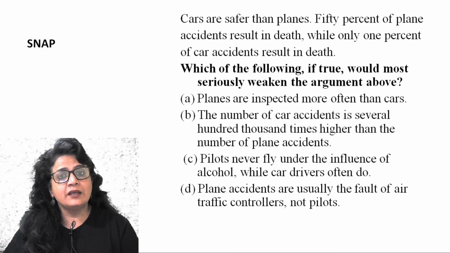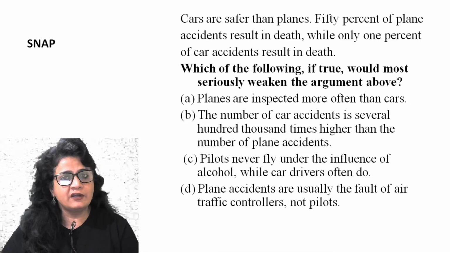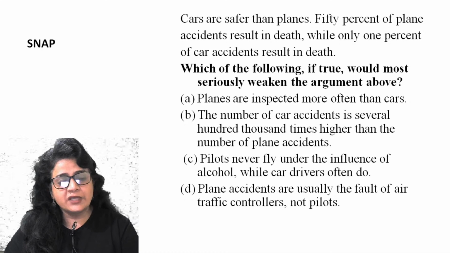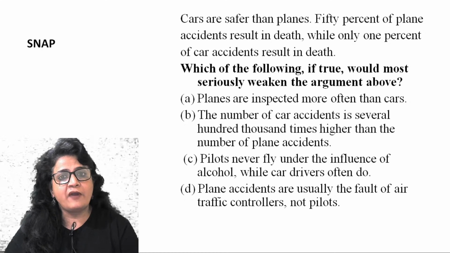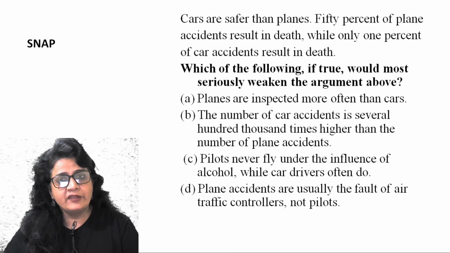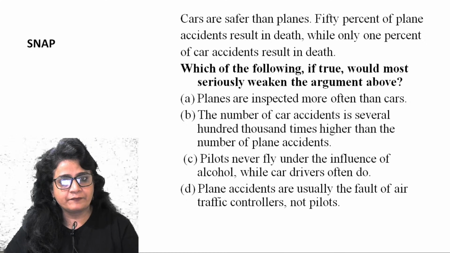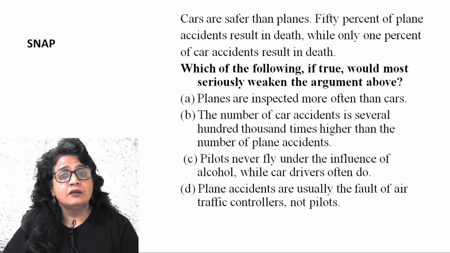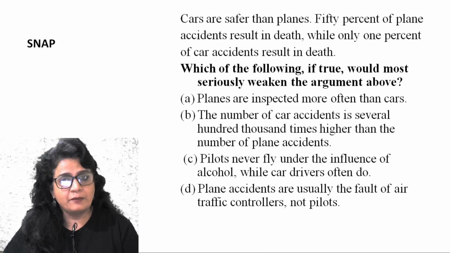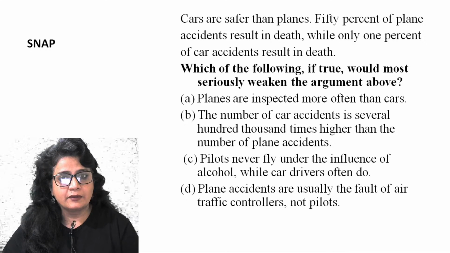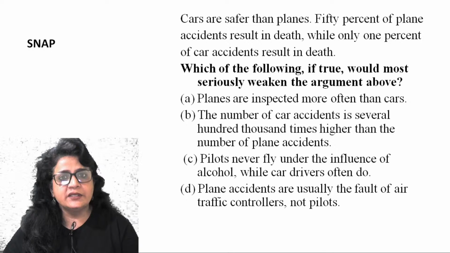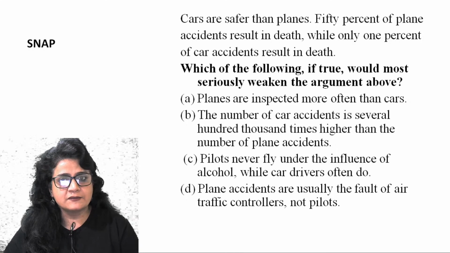Actual number ज़्यादा है या कम है, इसी वजह से कार जो है वो safer है plane से. Right? He forgets to take into account the actual number of cars and actual number of planes. Now, what if there are 100 planes? And what if there are a million cars running on the road, and there are only 100 planes? Now, how is the percentage going to translate into numbers?